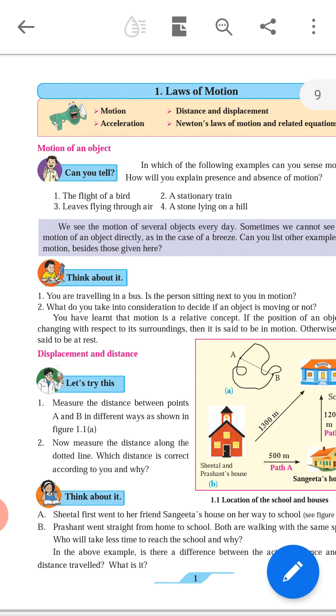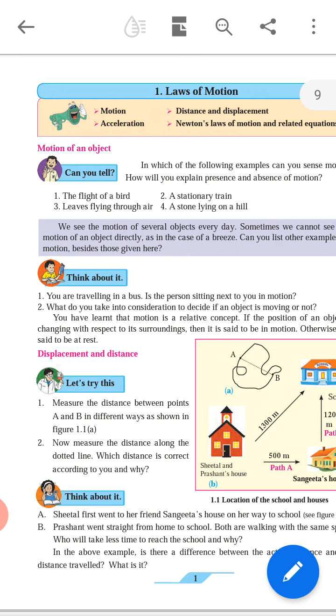Suppose you are in a bus, and whatever you see around yourself is your surrounding. Your surrounding is stable, but you are moving. That means whenever we consider motion, we need to consider yourself, your position, as well as surroundings. With respect to its surroundings, it is then said to be in motion.